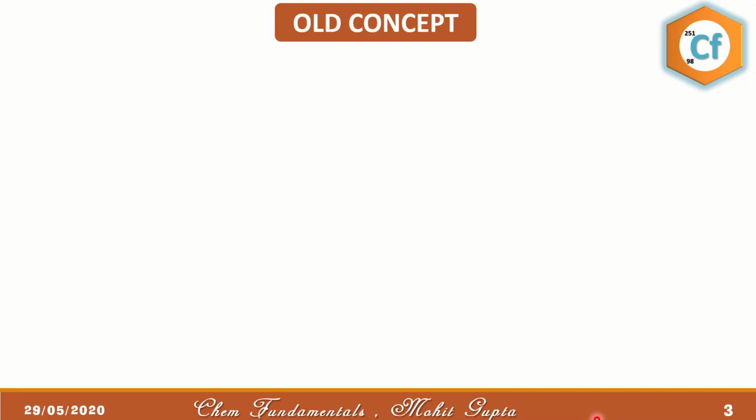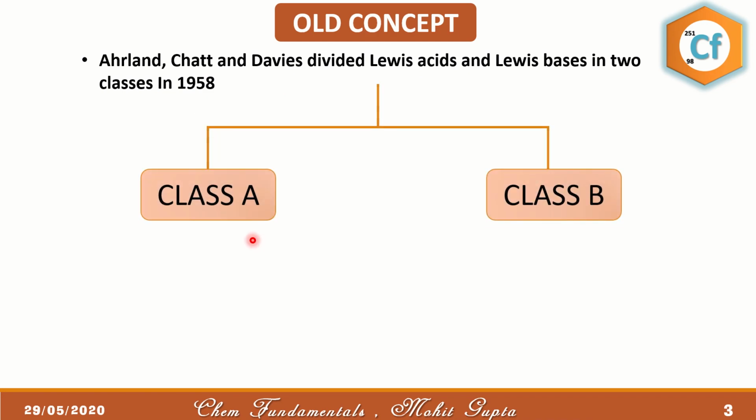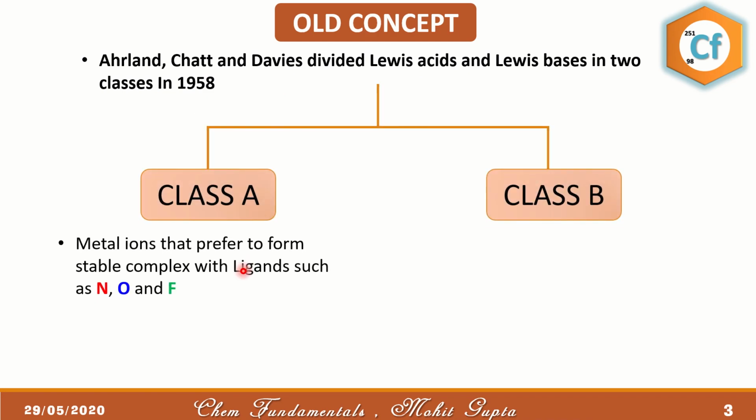So today we'll start with the old concept. Before Pearson, there were three scientists, Ahrland, Chatt, and Davies, who divided Lewis acids and bases into two categories in 1958. The two classes were Class A and Class B. In Class A, all those metal ions that prefer to form complexes with nitrogen, oxygen, and fluorine were considered, that form stable complexes with these ligands.